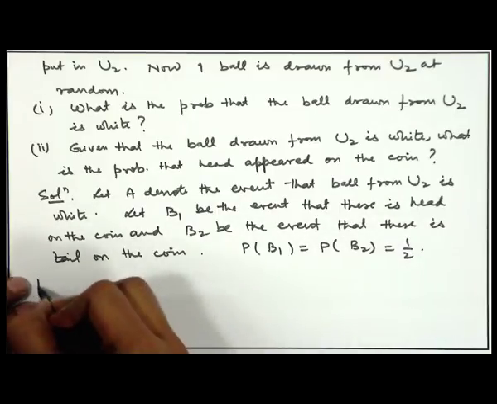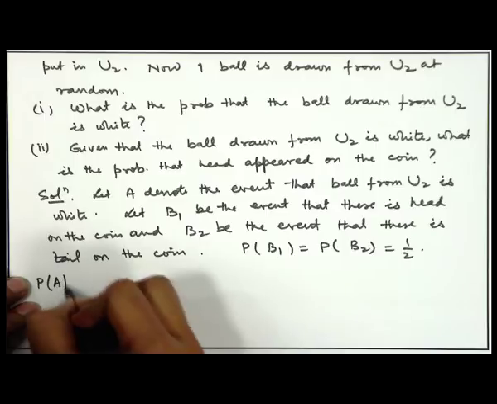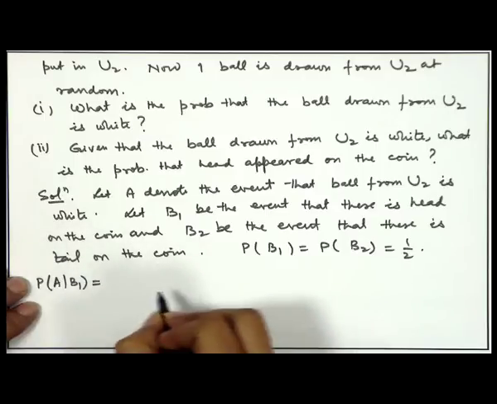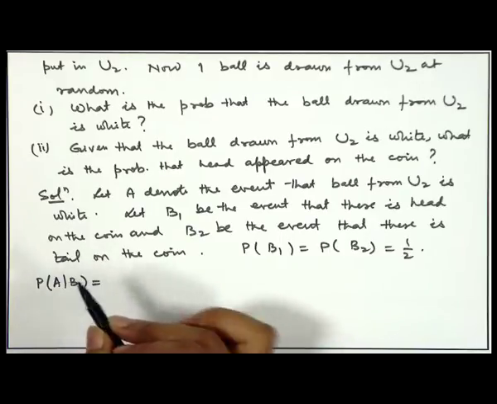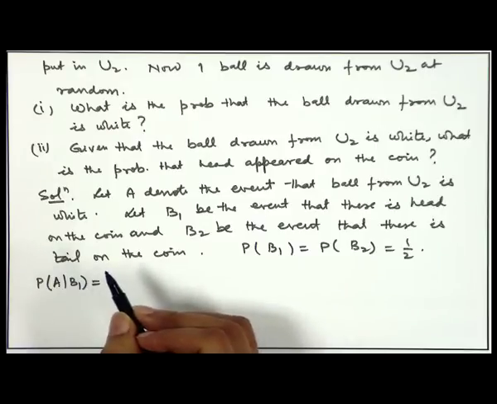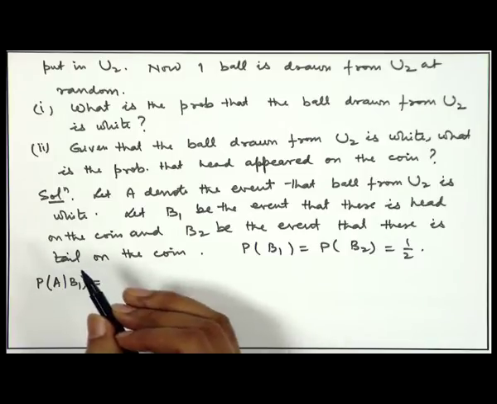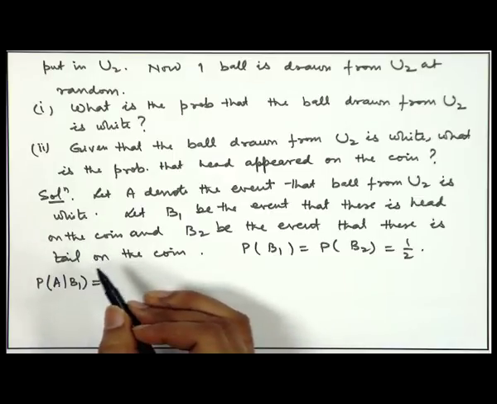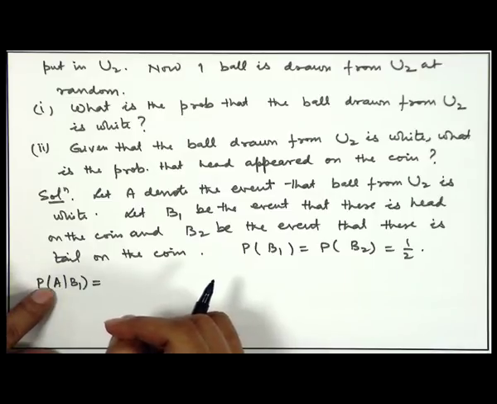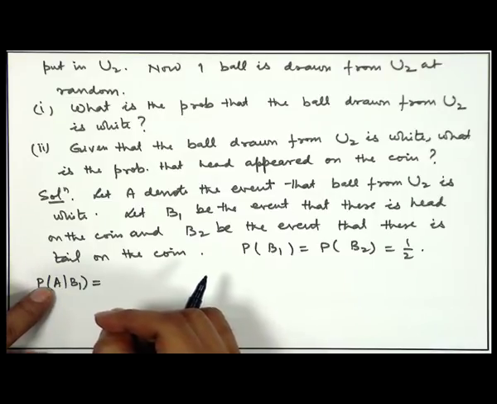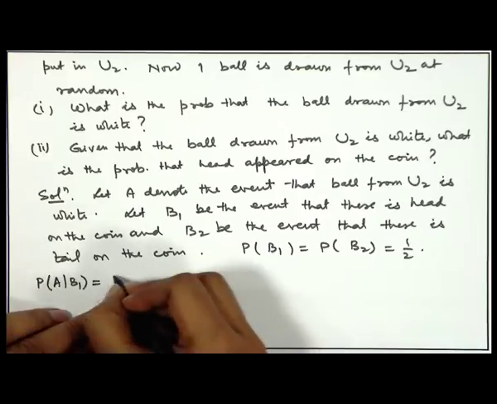Now, what is the probability of, say, A given B1? A given B1 means if head comes, then we are drawing 1 ball from U1 and putting into U2. Now, that ball can be a white ball or a red ball. Depending upon that, we are asking what is the probability of drawing a white ball from U2. So, let us write this event properly.